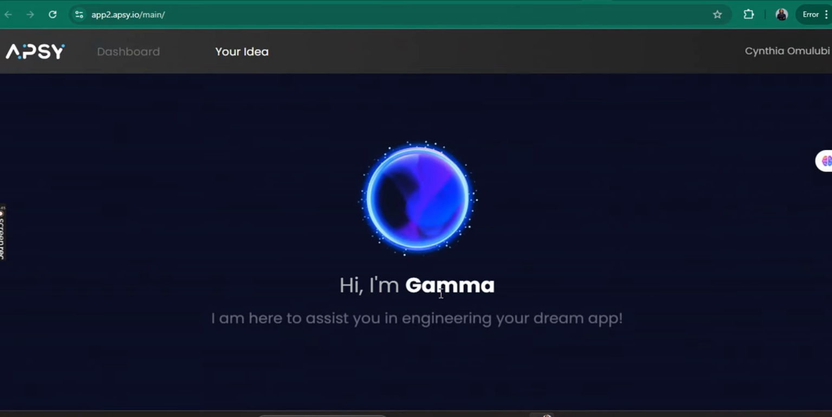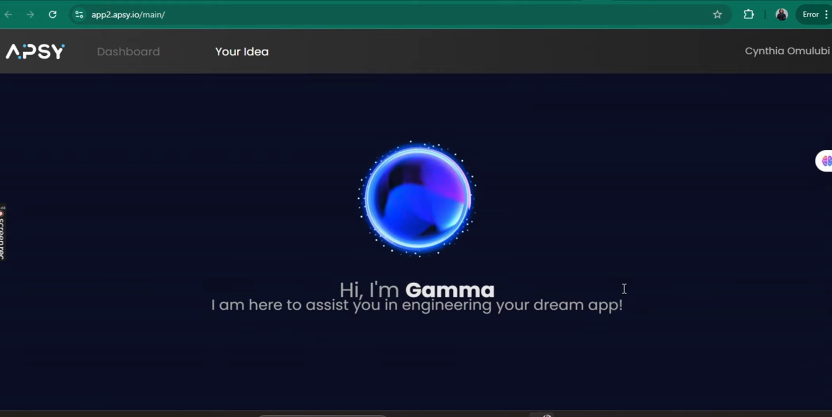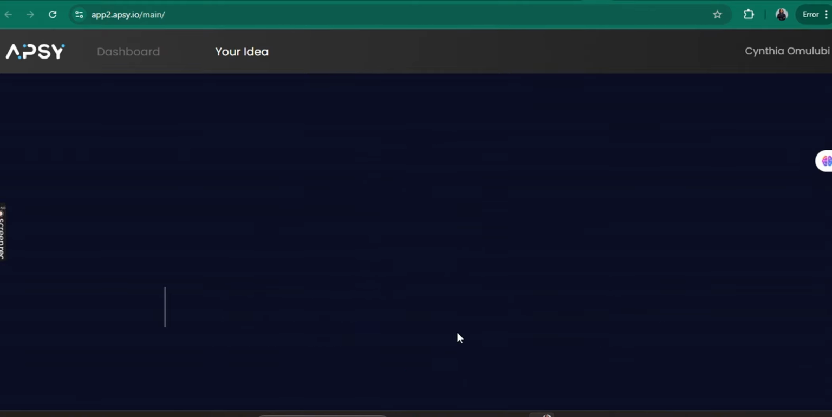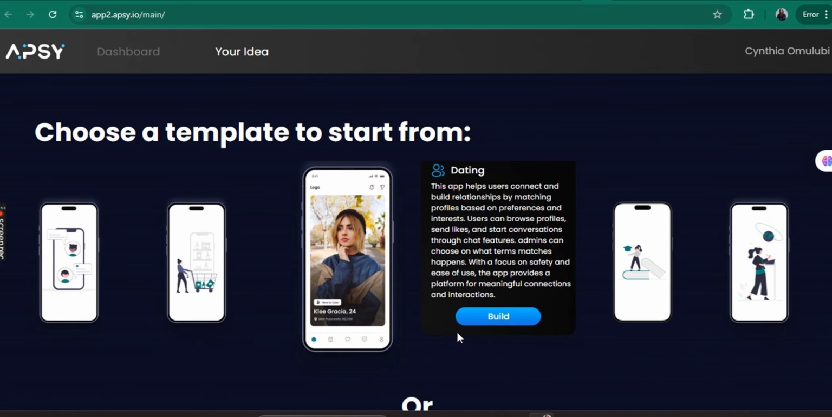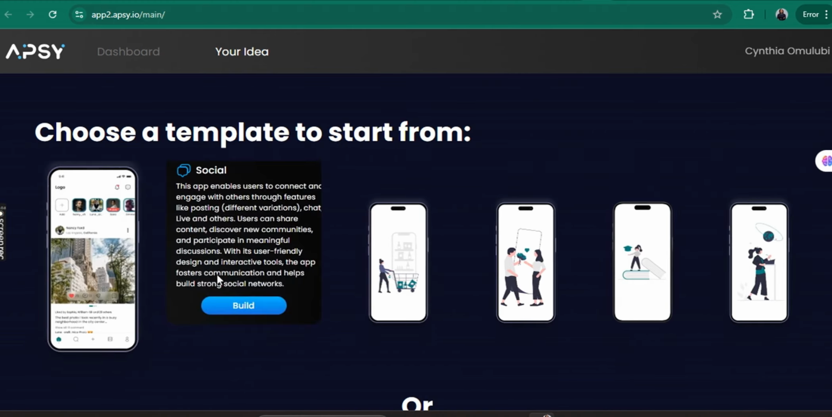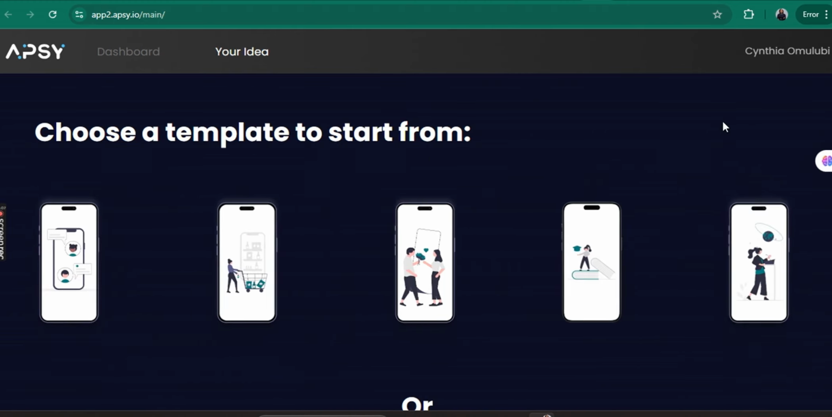So this assistant is called Gamma. And basically the difference between Apsy and all these other ones, in as much as they have the same foundation, is you have to prompt it via voice. You have to speak to the microphone. You cannot type. There's no prompt box. That is the only difference. So generally all of them have templates that you can choose to start from. And all of them, you just need to describe your idea in plain English. You do not need a coding background or tech background, and you'll have your app within minutes.